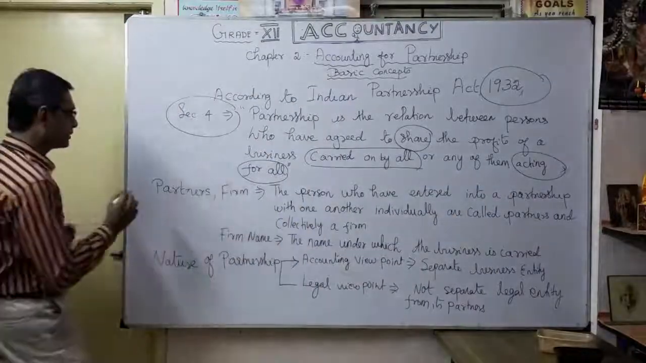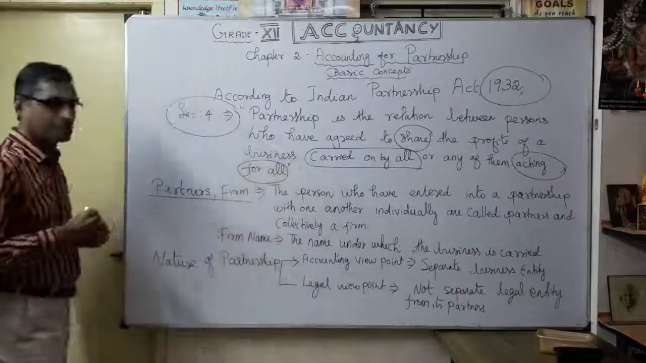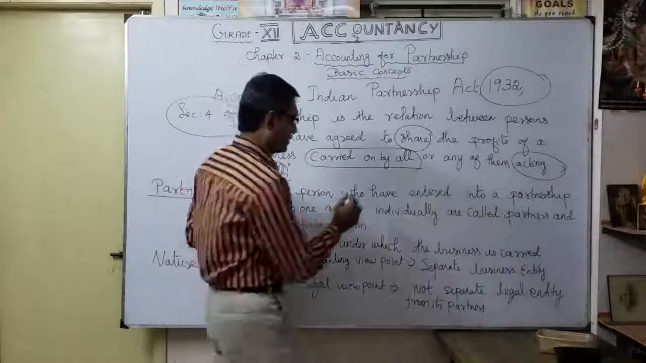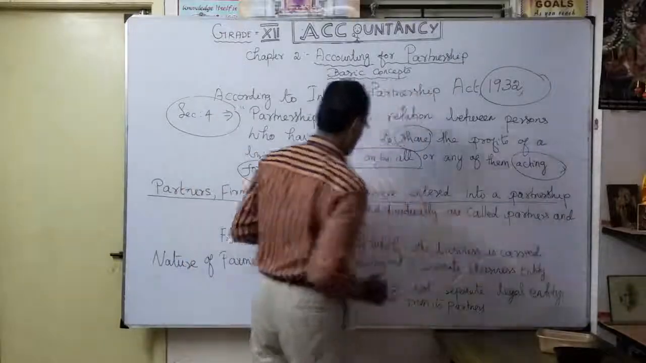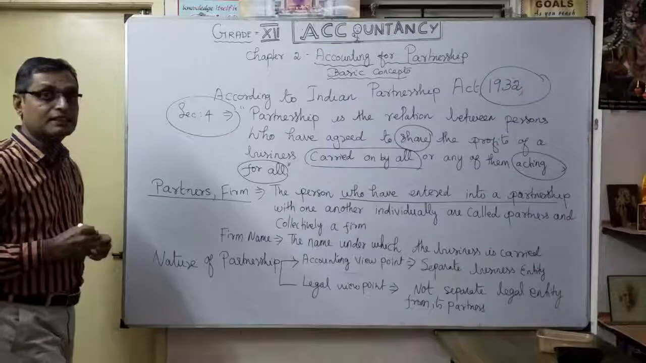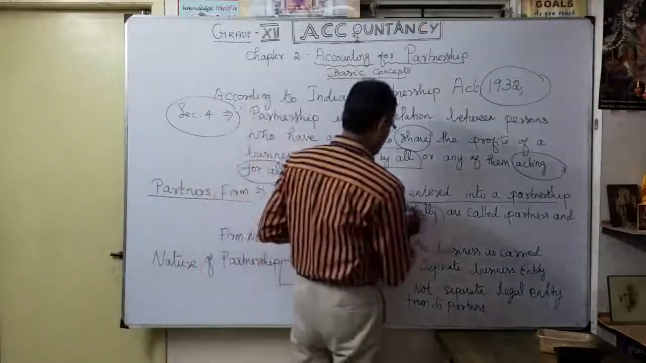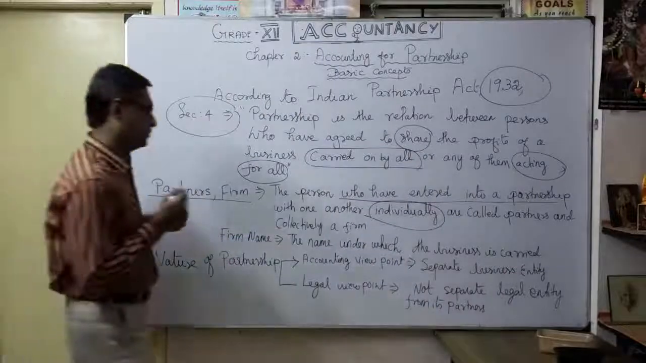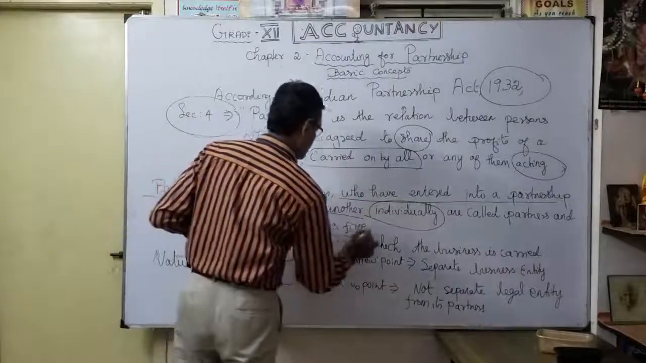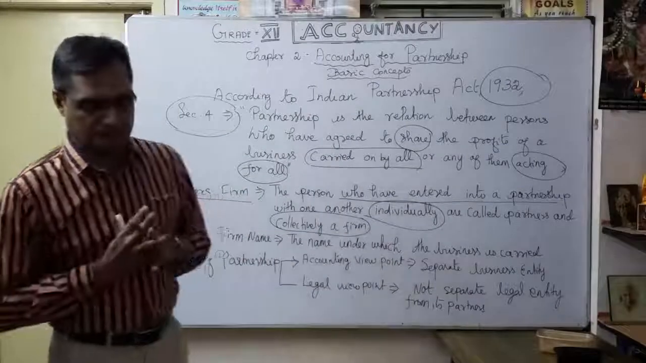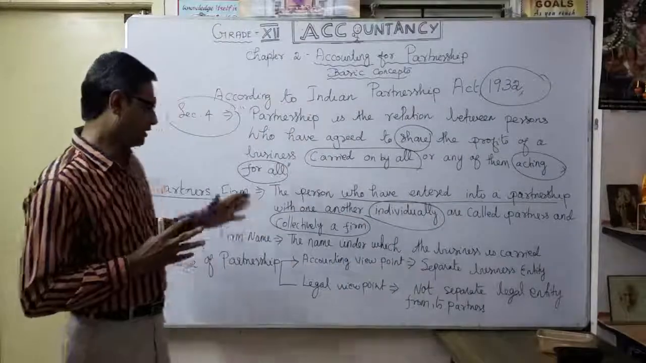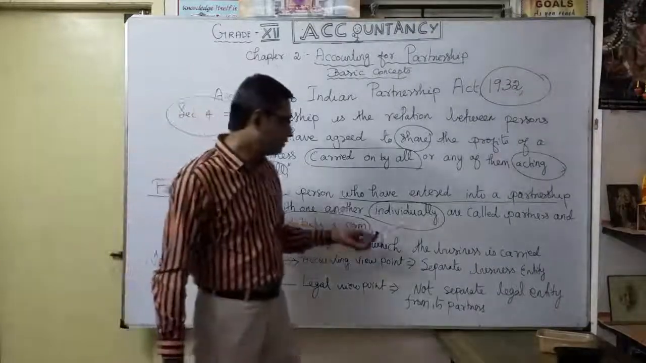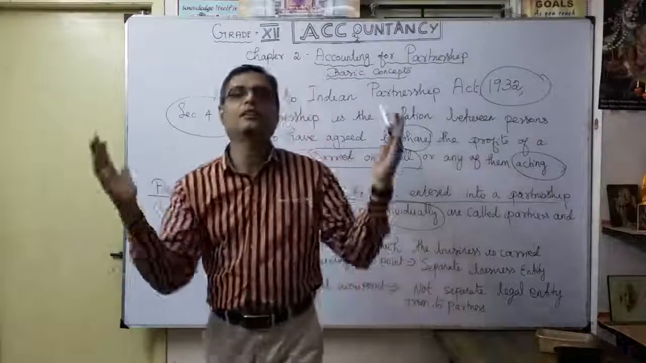So here, who is the partner? Who is the firm? That question arises. Who are the partners? Simple. The persons who entered into a partnership with one another individually. So each person is called a partner and collectively a firm. So the persons who have entered into a partnership with one another individually are called partners and collectively called a firm.